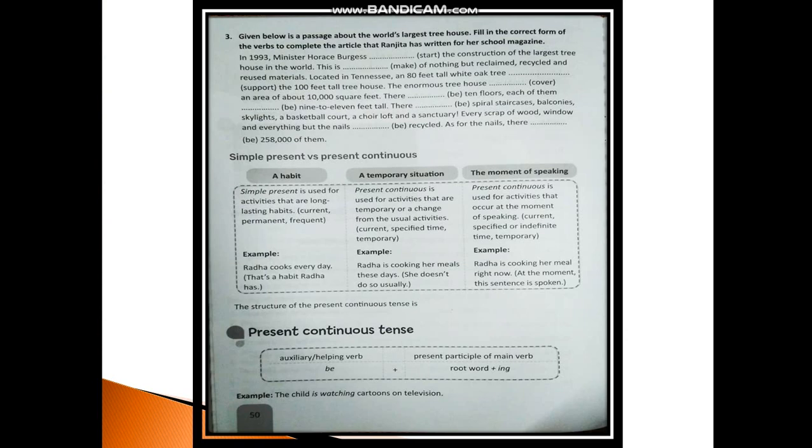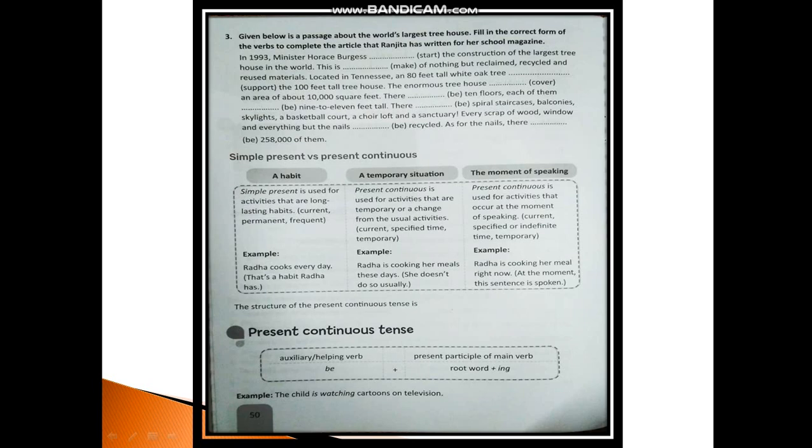Now given below is a passage about the world's largest tree house. Now fill in the correct form of verbs to complete the article that Ranjita has written for her school magazine. So let us try this one also.